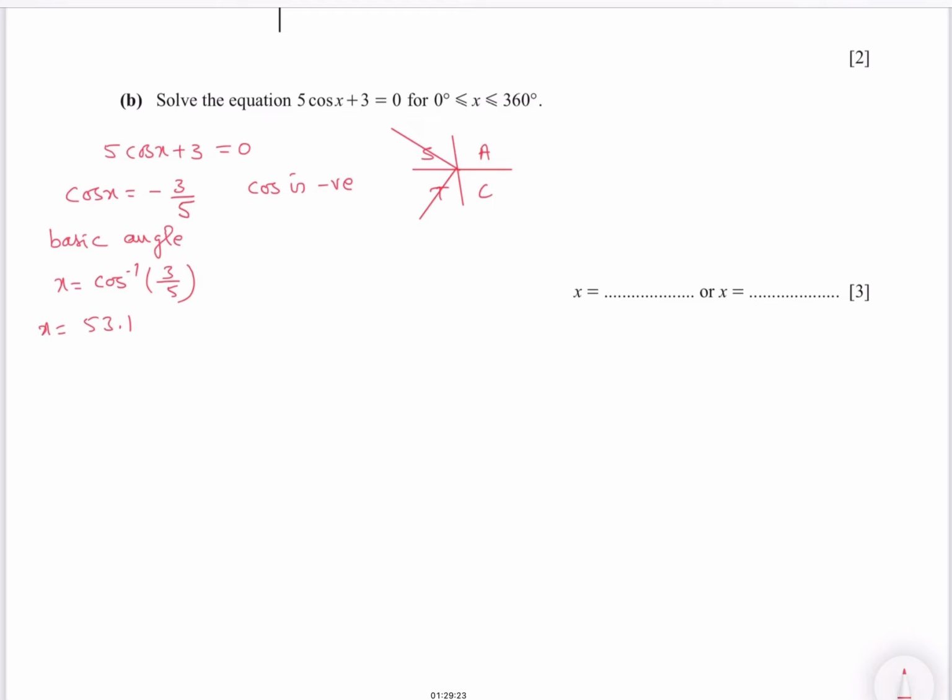Your basic angle is 53.1, which is always made with the x-axis. Here is your 53.1, and the first angle you find by subtracting 53.1 from 180. Your second angle, you add the basic angle 53.1 to 180. So this is your first angle and this is your second angle between the range.